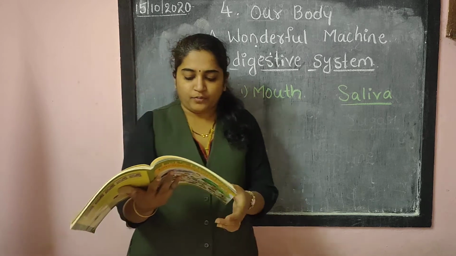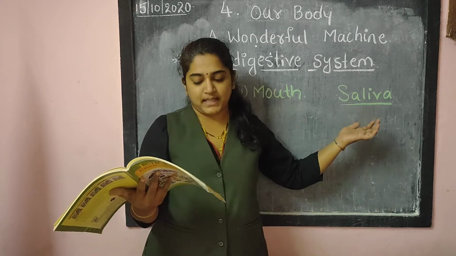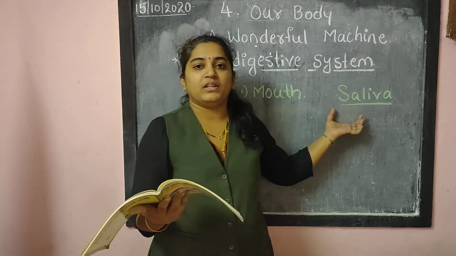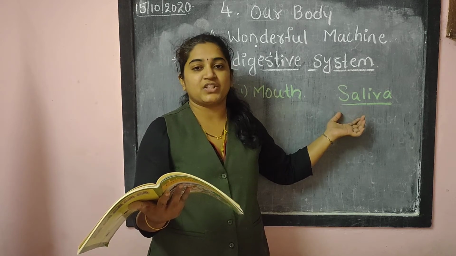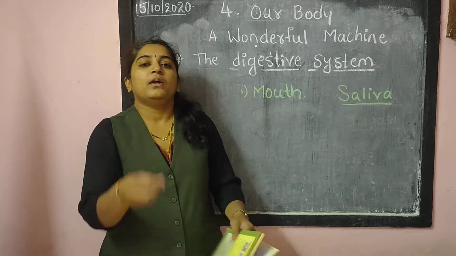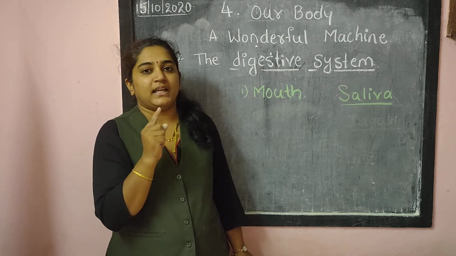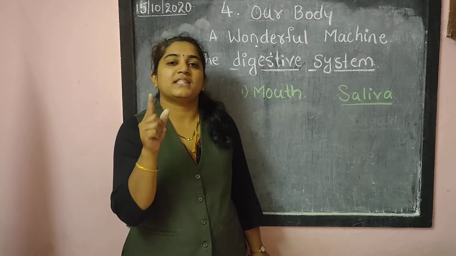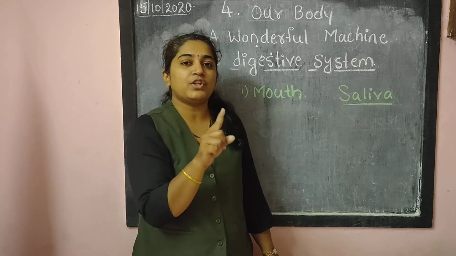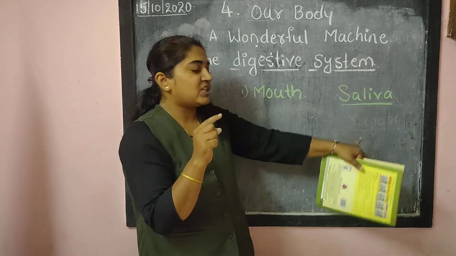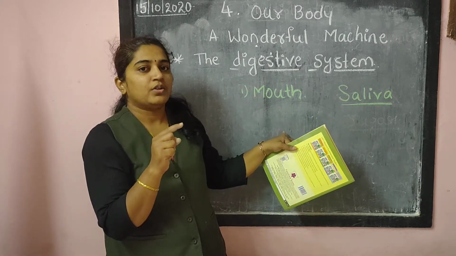And then what will happen? The more you chew, the better the food will mix with the saliva. There is starch in the food, and that starch is then changed into sugar. I'll repeat. I'll put something in my mouth and chew it. The saliva juice is secreted in our mouth. It will mix with our chewed food, and then the starch is converted into sugar.